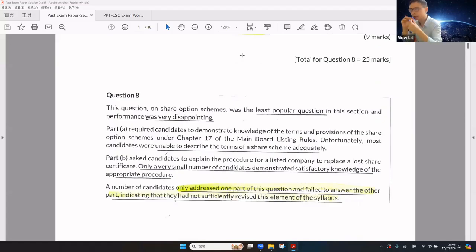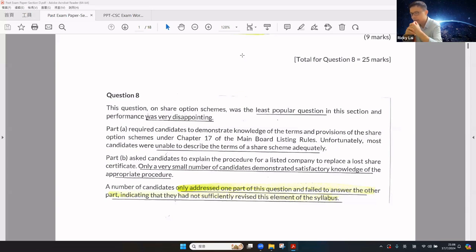Now, let's take a look at the exam comments. Regarding the share option scheme, which was the least popular question, student performance was very disappointing, just because students may not have sufficient knowledge of Chapter 17 of the Listing Rules, so they were unable to describe the terms of the share scheme accurately. For Part B, only a small number of candidates demonstrated statutory knowledge of the procedure for replacement of lost share certificates.